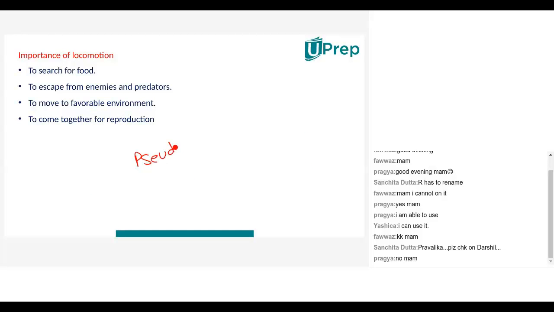Right? So what is the meaning of pseudopodia? I think I have explained this in one of the earlier classes. Who can answer?